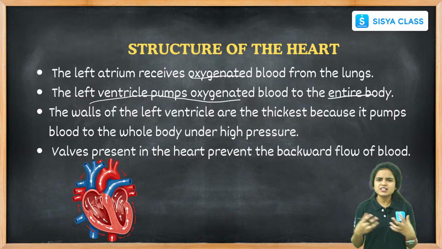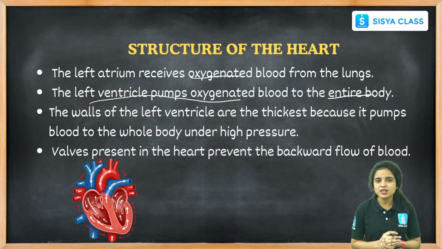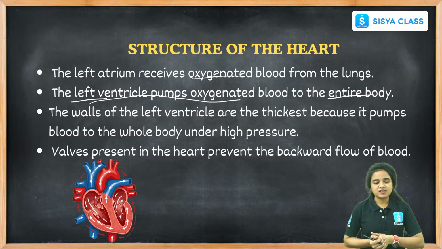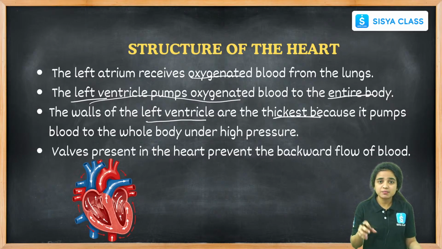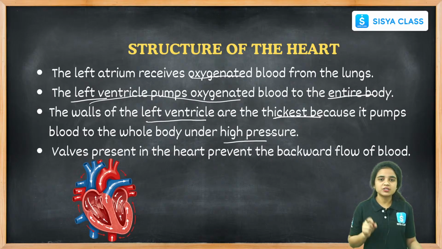Our entire body needs oxygenated blood. This oxygenated blood is supplied with the help of the left ventricle. The walls of the left ventricle are thickest because it pumps the blood to the whole body with high pressure. They need high pressure to pump the blood throughout our body.